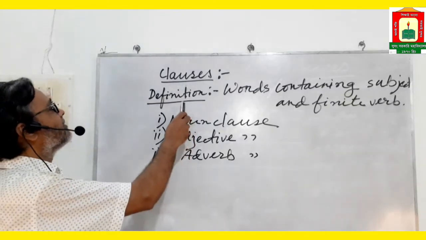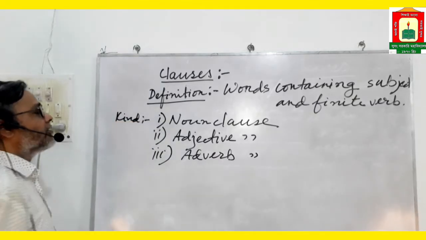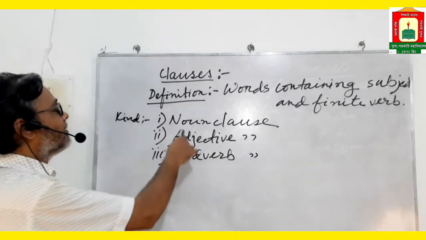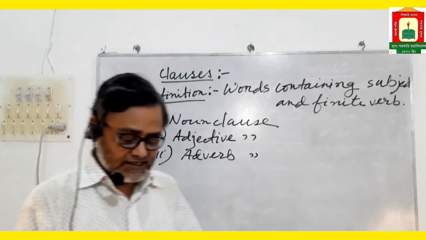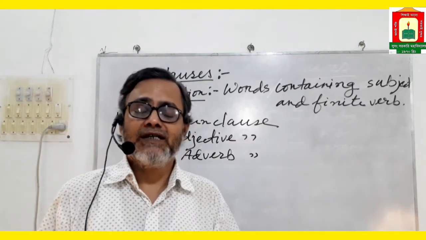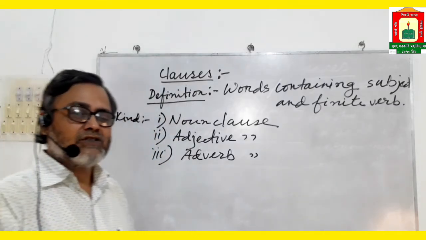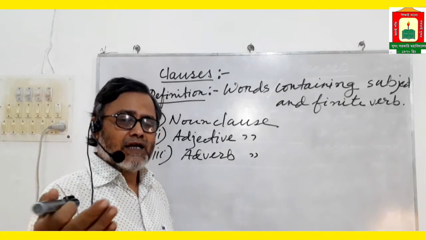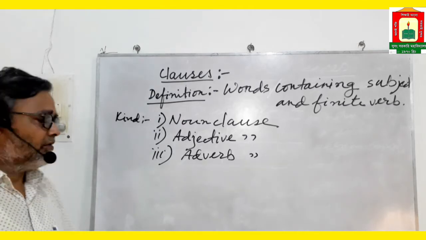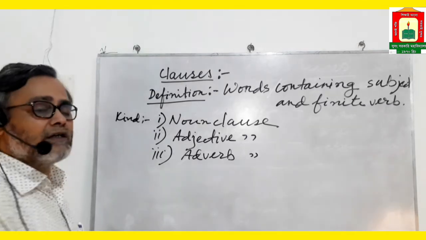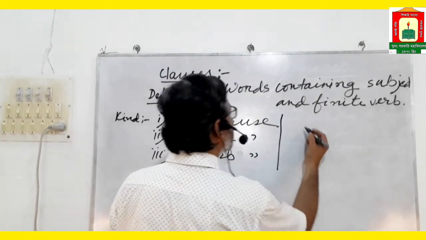Clauses are of three kinds according to function: noun clause, adjective clause, and adverb clause. These clauses are used in complex sentences, and in simple sentences there is no use of more than one clause. In compound sentences, there is more than one clause, and those clauses are coordinate clauses.